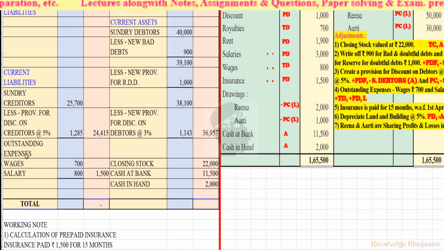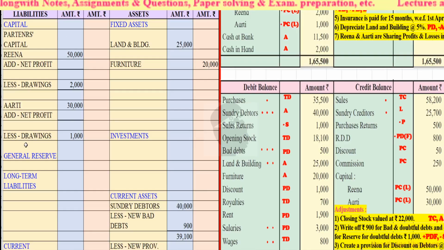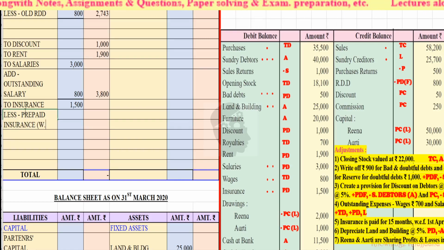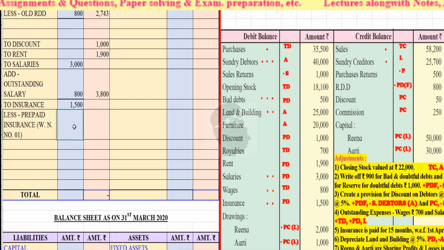amount we will deduct from the insurance which we have paid. Okay, where we have recorded insurance on the profit and loss account debit side, less prepaid insurance, and we will write in the bracket working note number 1. Okay, this is working note number 1. How much is the prepaid insurance?